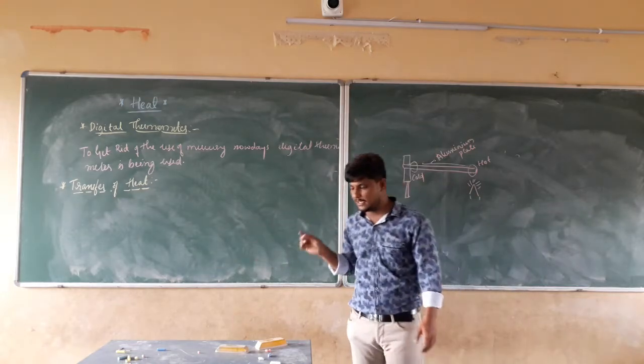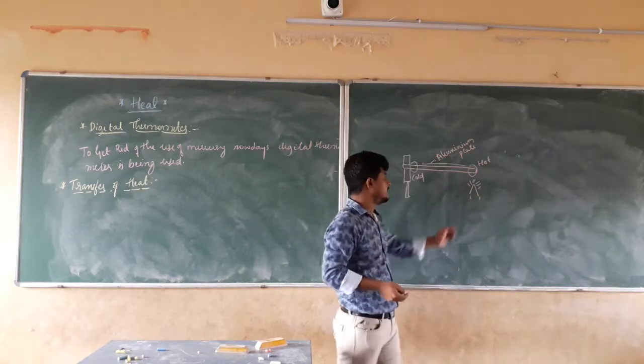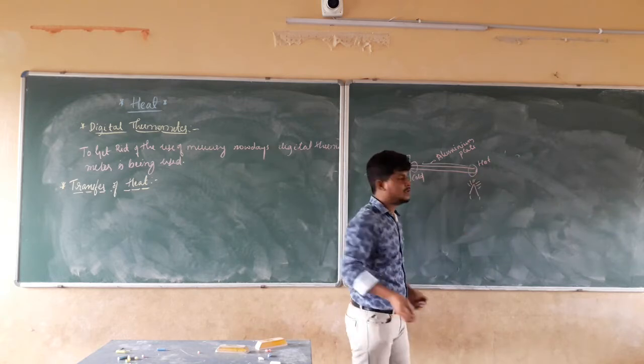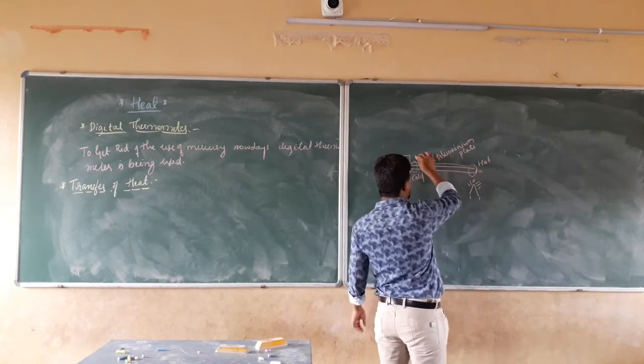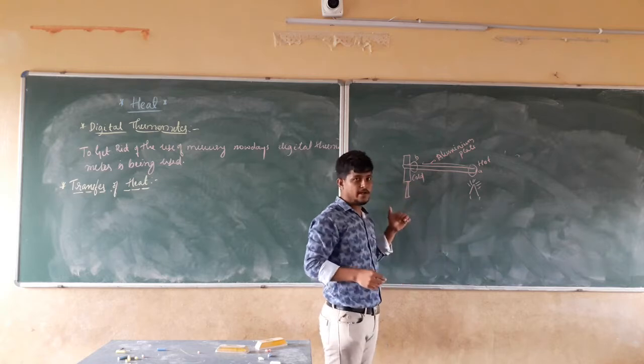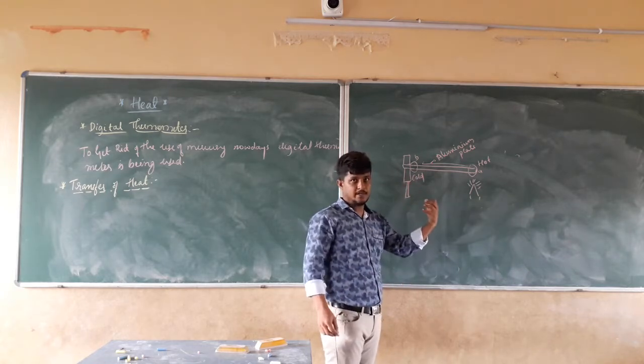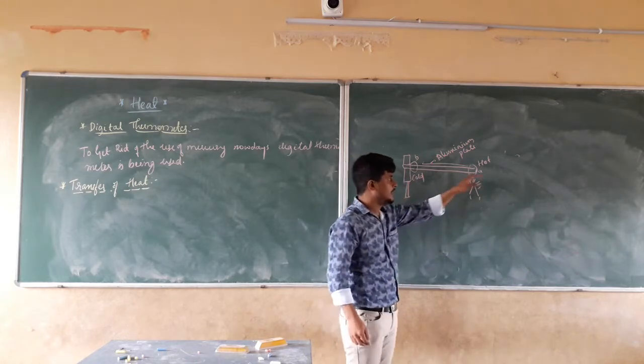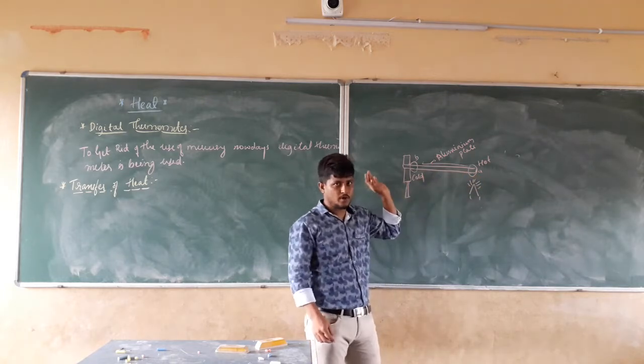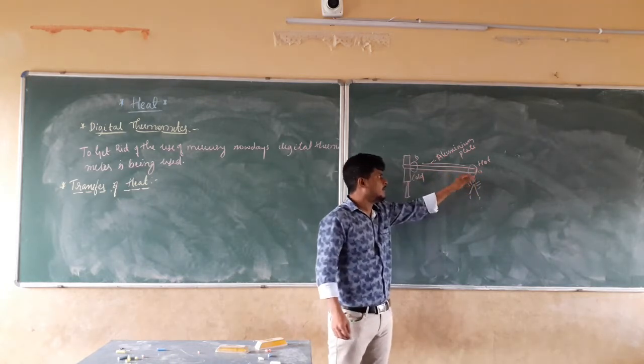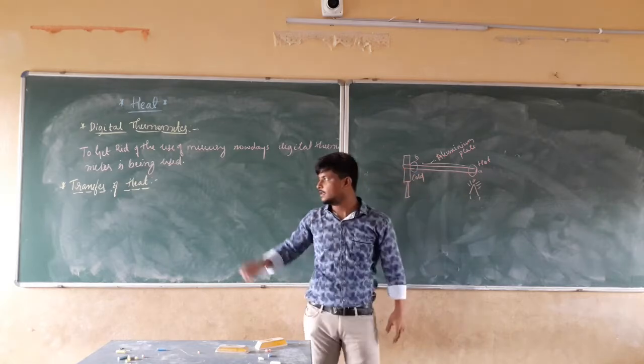We can say that the heat which we give at this point, let it be point A, comes to this extreme point B. When we touch it, we observe the hotness. That means heat has moved from point A to point B. The movement of this heat from this point to this point is nothing but the transfer of heat.